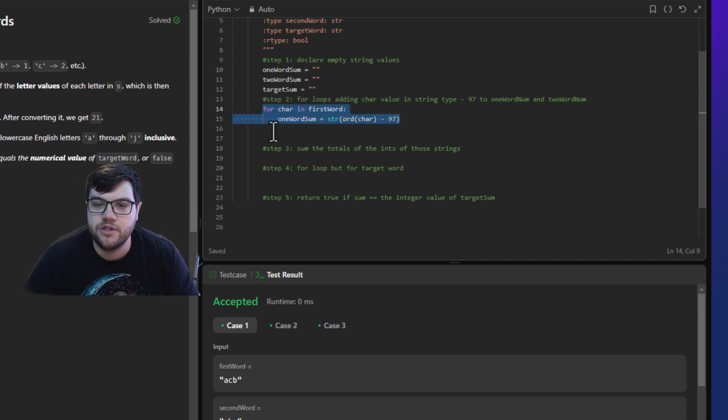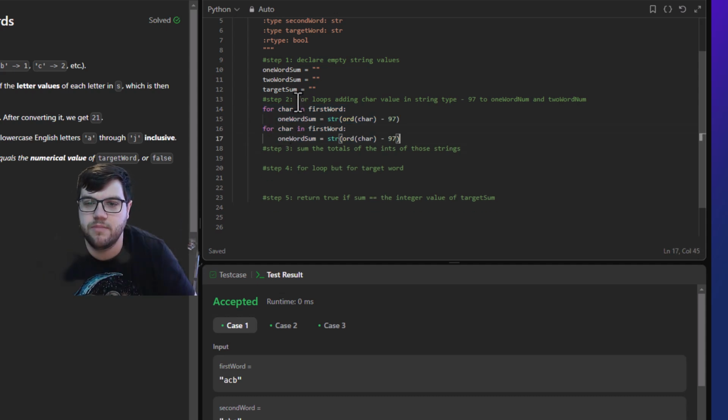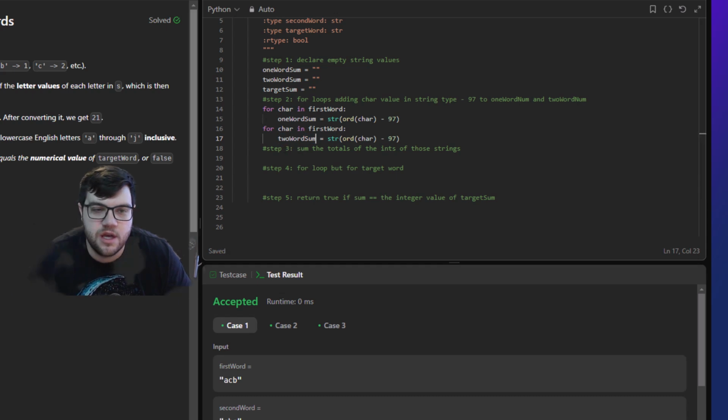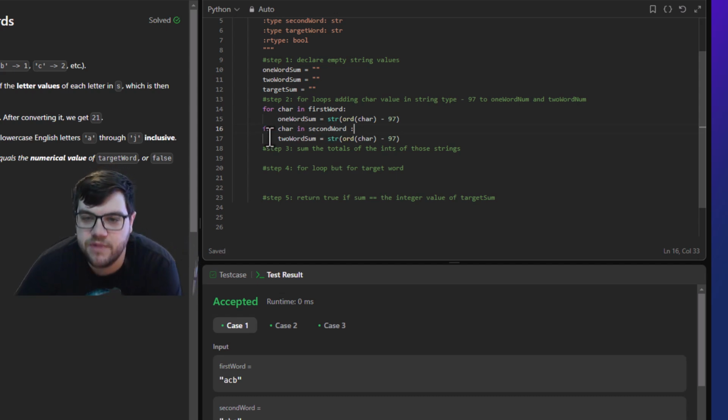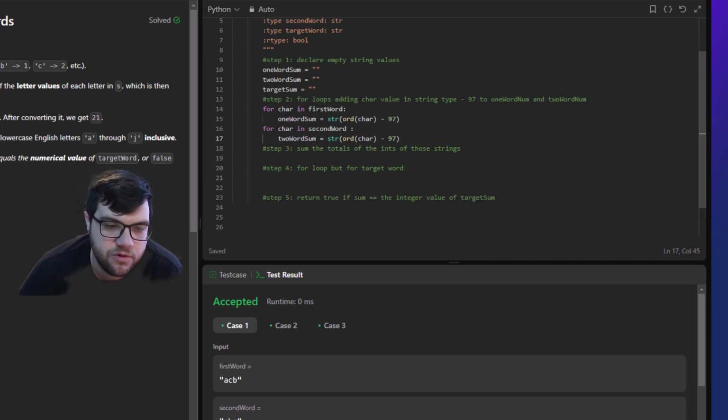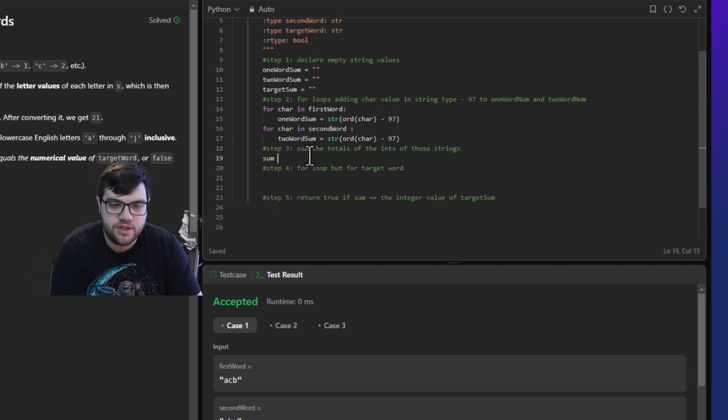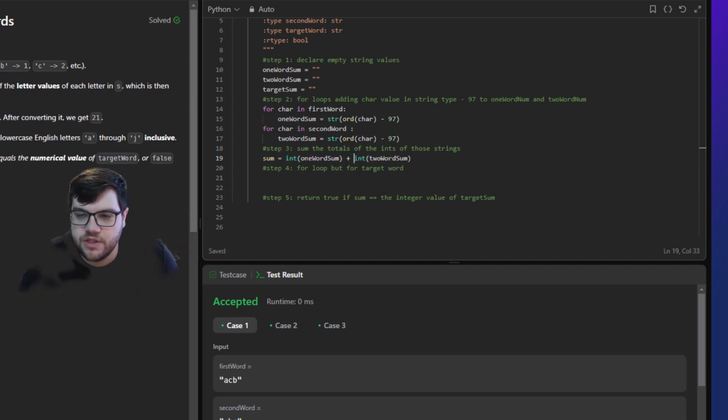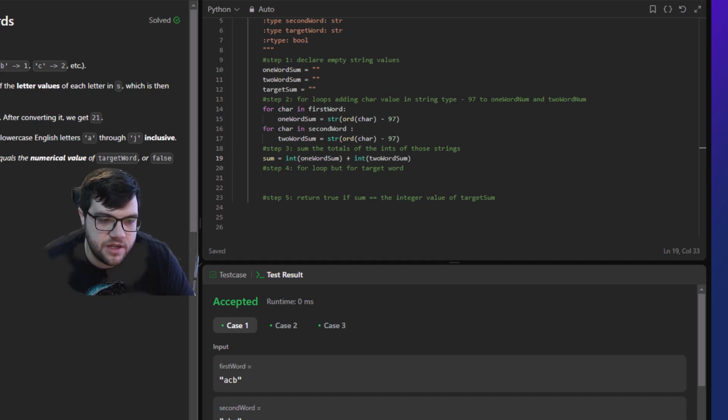Alright, and so basically we're going to do the exact same thing for the next one, but we're going to do it for two word sum here, and we're also going to do it for second word. It should be exactly the same thing because we're just adding them together. So now once we get through, one word sum should equal 021, and two word sum should equal 210, just like what we have. But we want the sum of both, so we're going to say the sum equals int one word sum plus int two word sum. Because both of these are strings, we want to convert them back into a number like they do here, and then add them together.